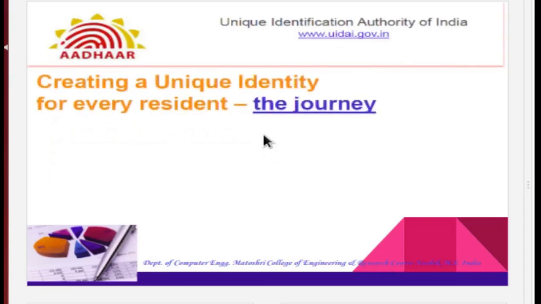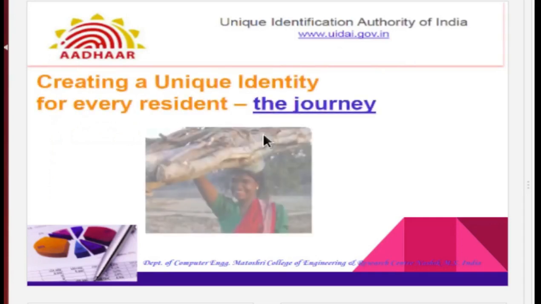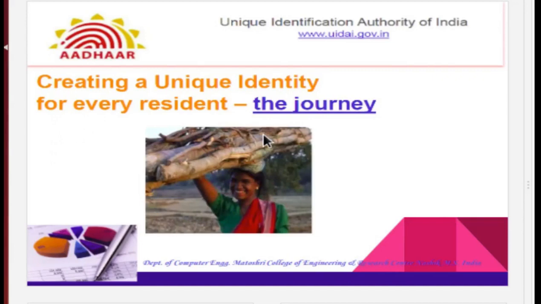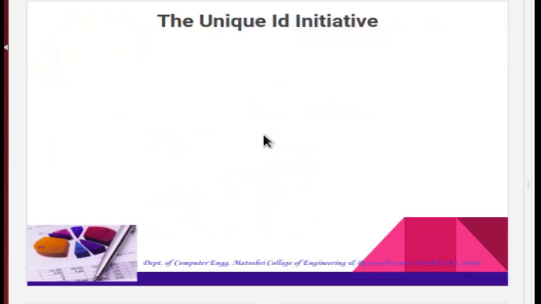So, we will start our learning journey of the most ambitious government project, that is creating a unique identity for every resident. UIDAI was created with the objective to issue a unique identification number, UID, named Aadhaar, to all the residents of India.